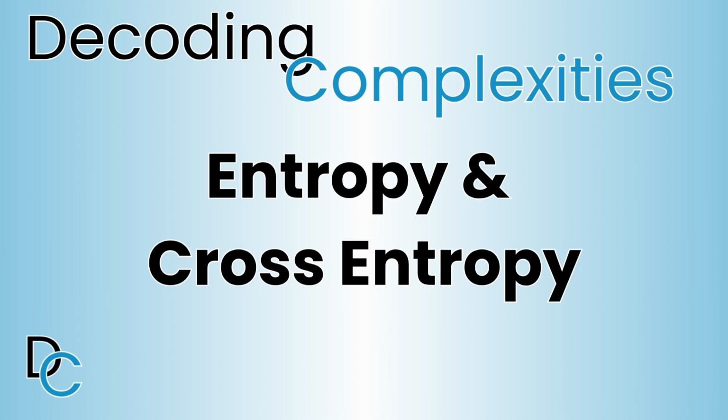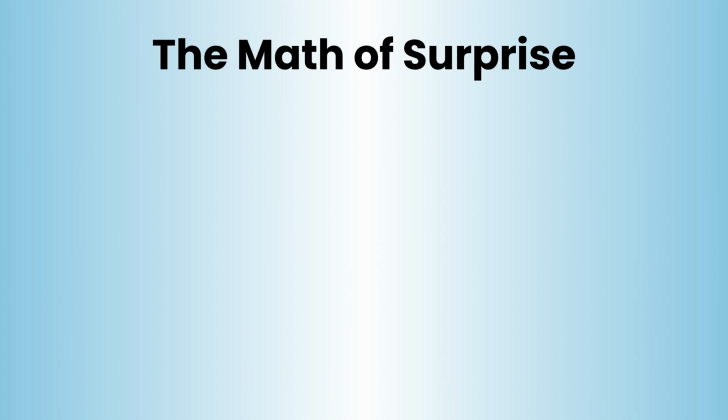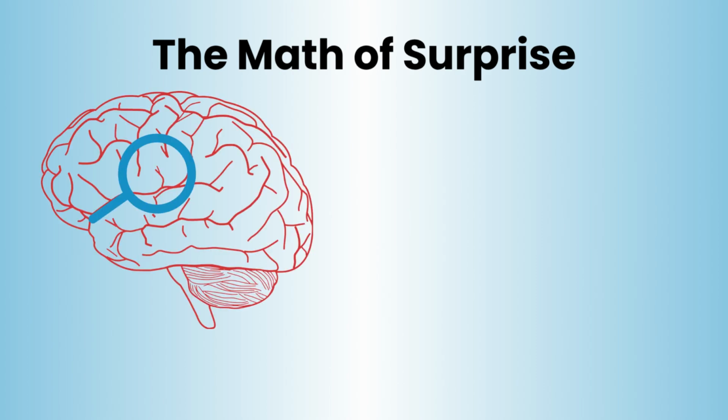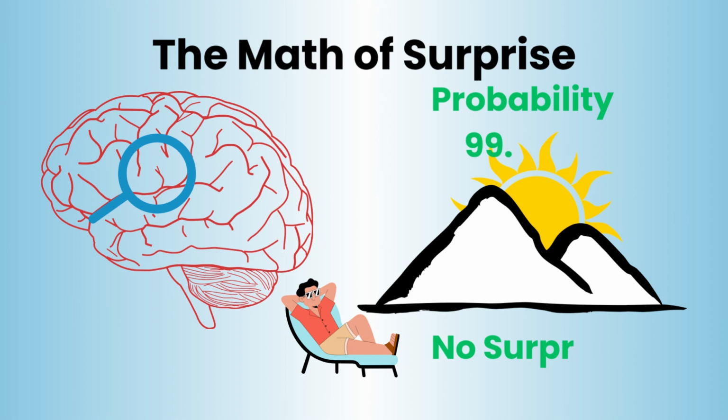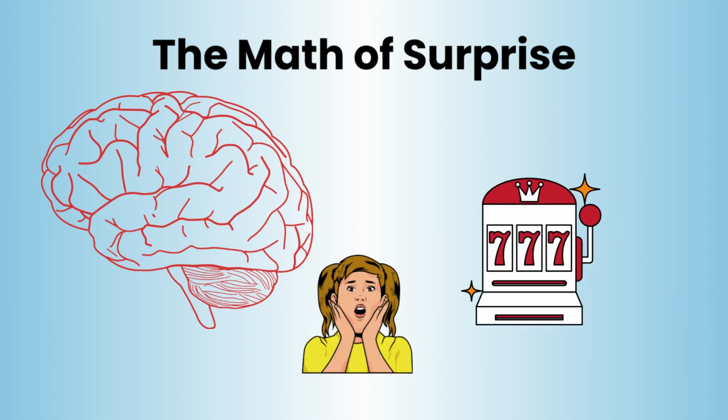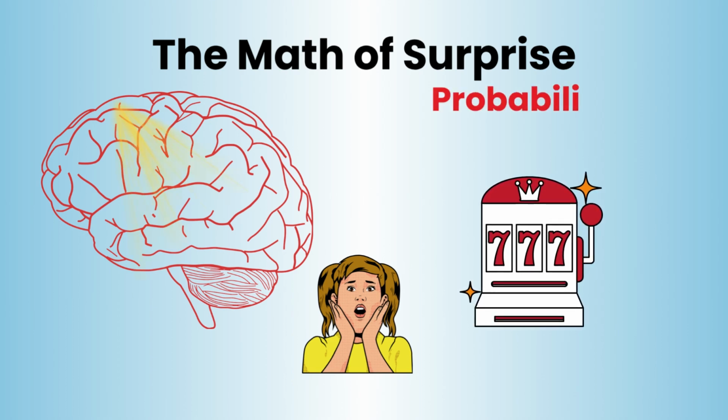To build it, we have to borrow a concept from physics. We need the mathematics of surprise. Think about how your brain processes information. If someone tells you the sun will rise tomorrow, you don't care. The probability is 99.99%. Zero surprise. That message contains basically zero information. But what if someone tells you you just won the lottery? Your brain lights up. The probability was microscopic, so the surprise is massive.